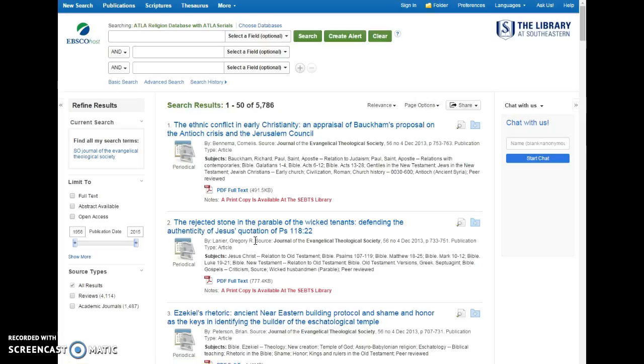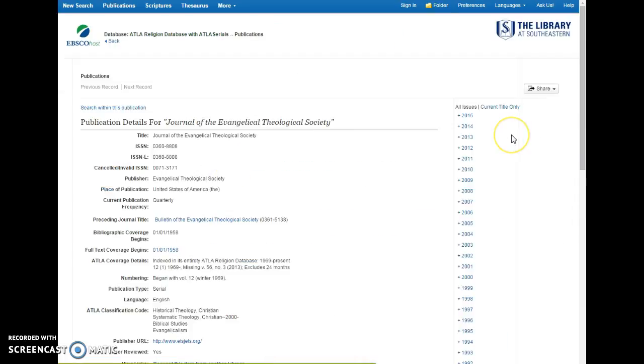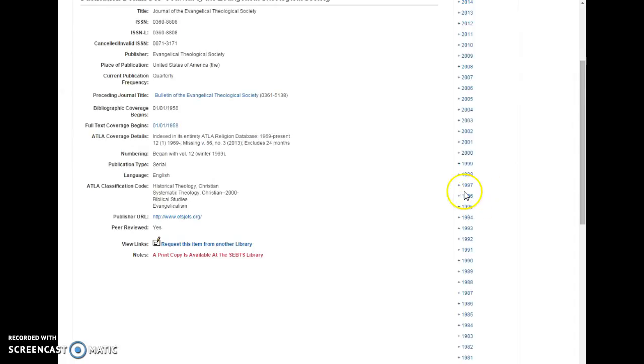This is particularly helpful if you remember that a particular article was from 1999. You can enter in the publication dates, and then you can scan all the articles from 1999. Or you can click on any one of these articles, click on the source, and then you can come down here on the right-hand side and click on 1999 and pick the issue if you remember the issue number.